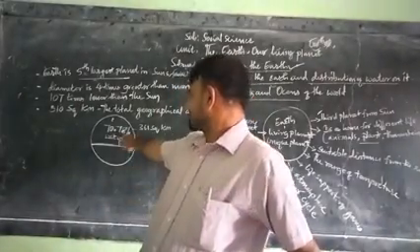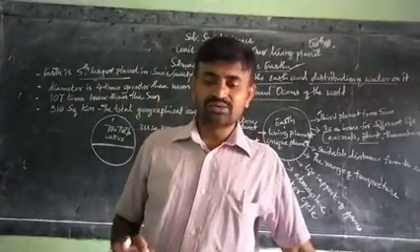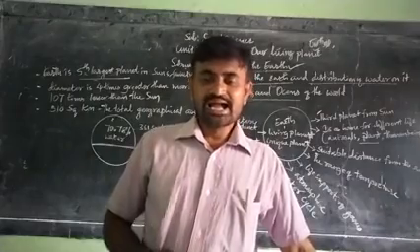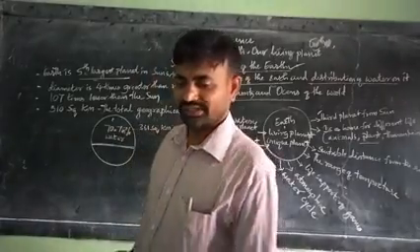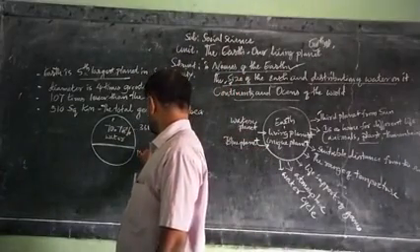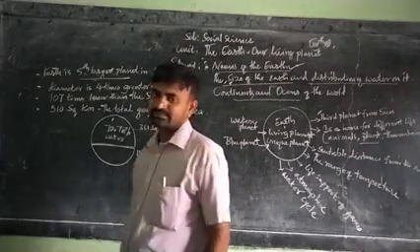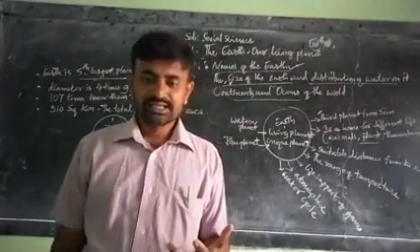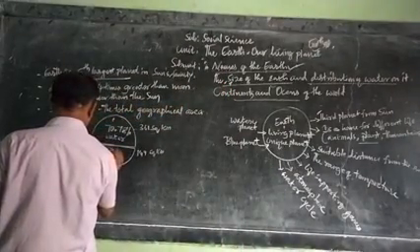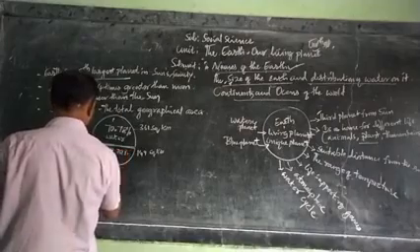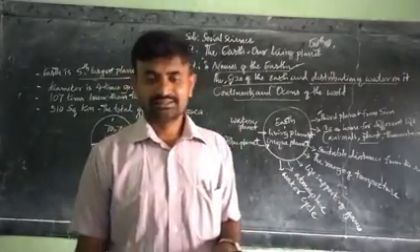It means 70.78% is covered by water, and the remaining 149 million square kilometers is covered by land. It means 29.22% is land.